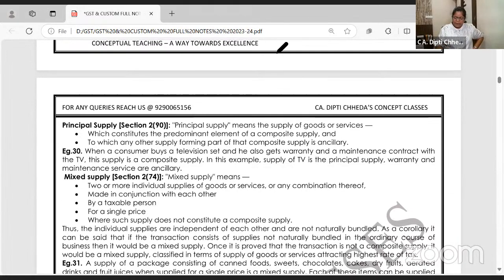Principal supply means supply of goods or services which constitute the predominant element. I am selling you a mobile phone, to which the other supply is complementary. You buy, say, a battery operated tube light, or a Bluetooth speaker and a small two-way wire comes with it, so you can charge the speaker with your mobile phone. But that wire is 12%, whereas that Bluetooth speaker is 18%.